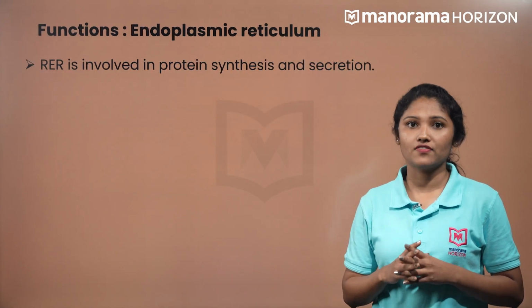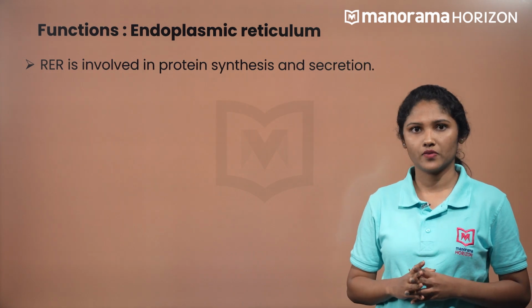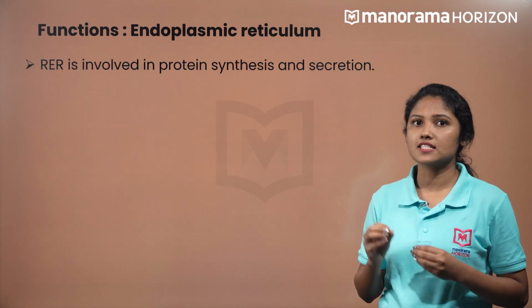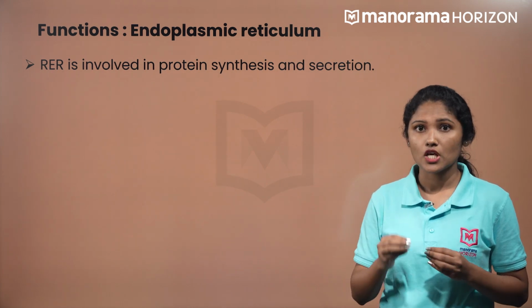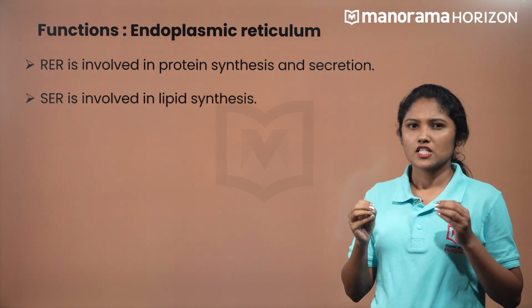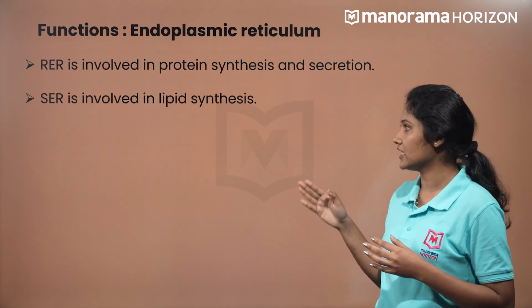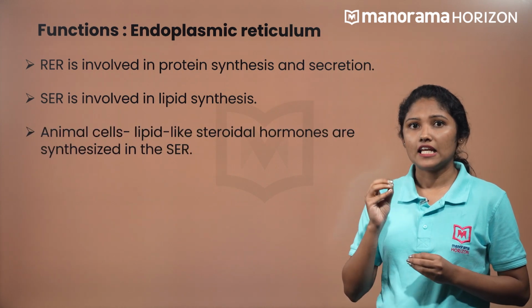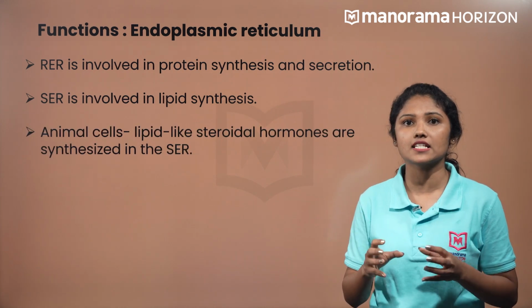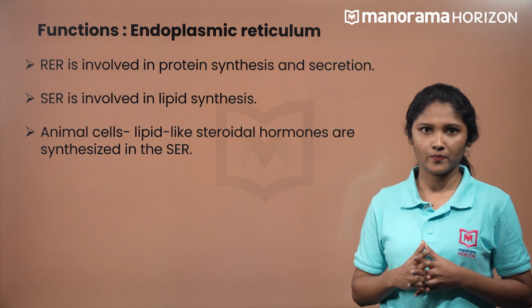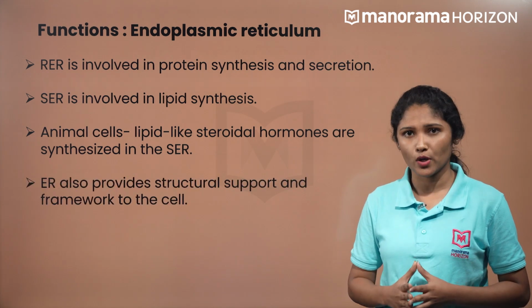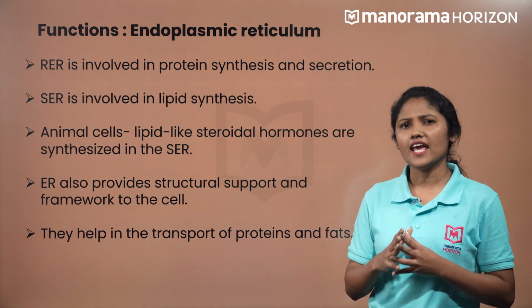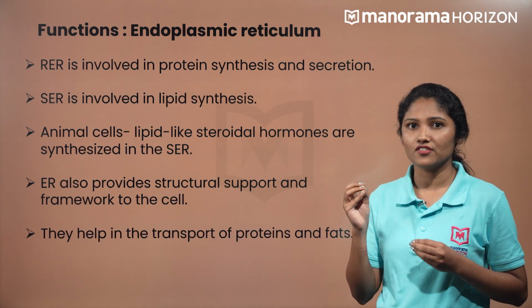Let us now check the functions of endoplasmic reticulum. Rough endoplasmic reticulum is involved in protein synthesis and secretion. They are continuous with the outer cell membrane. Smooth endoplasmic reticulum is involved in the lipid synthesis. Example, in animal cells, lipids like steroidal hormones are synthesized in the smooth endoplasmic reticulum. Endoplasmic reticulum also provides the structural support and frameworks to the cell. They help in the transport of proteins and fats.